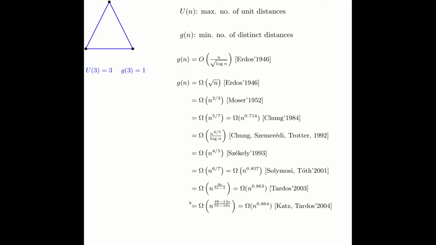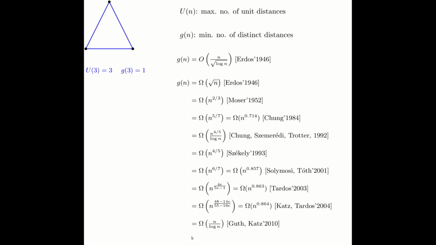And finally, a major result came in 2010 by Guth and Katz. As you can see, this bound almost matches Erdos's upper bound of n over square root log n. The difference between them is a very, very small term of a square root log n.